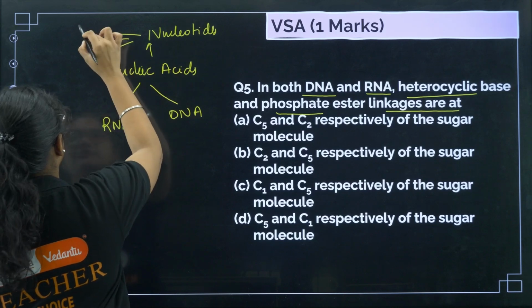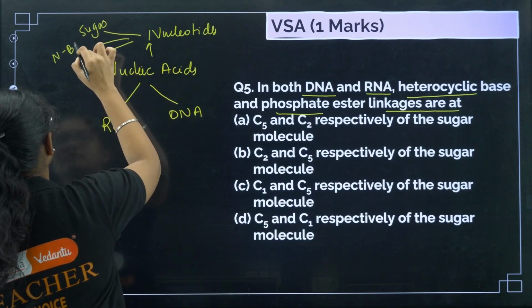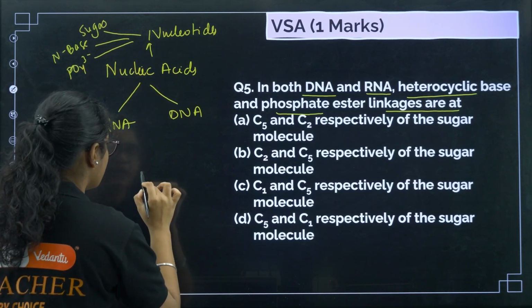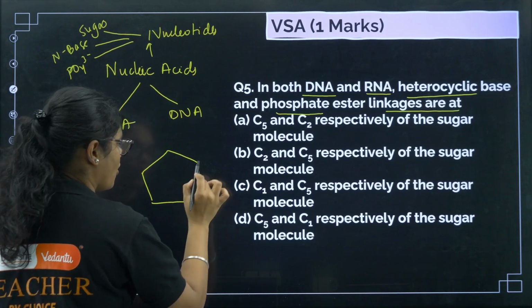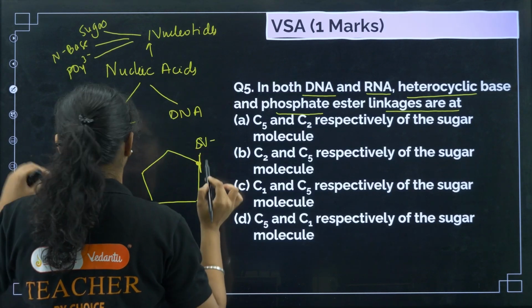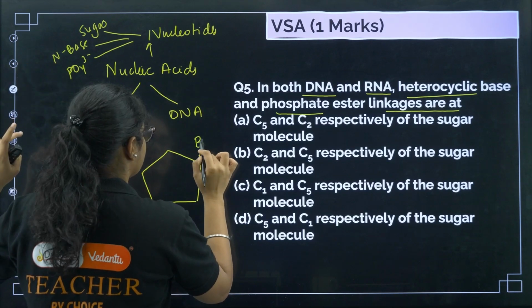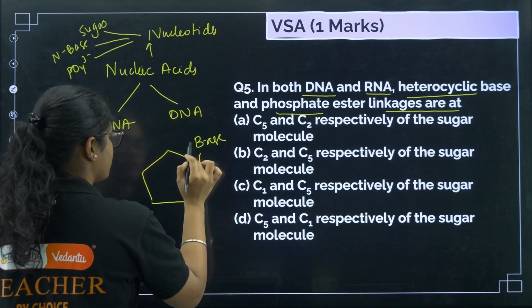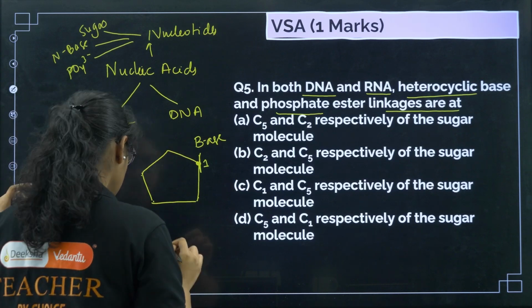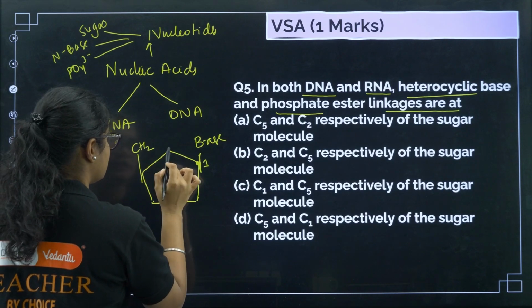Nucleotides comprise 3 things: sugar, nitrogenous base and phosphate group. So sugar is a 5-membered ring. On the first carbon we have a nitrogenous base here, and 1, 2, 3, 4 and 5. So now on this particular 5th carbon, and here we have oxygen.